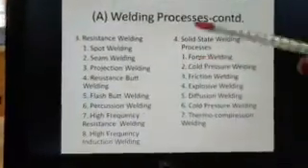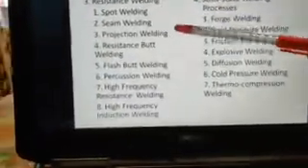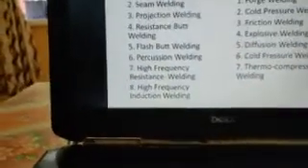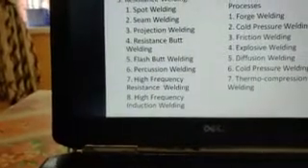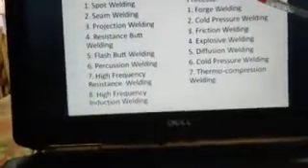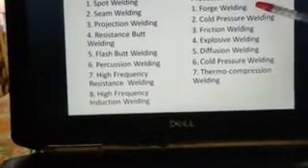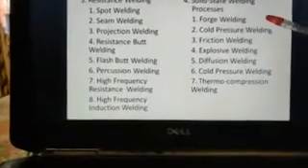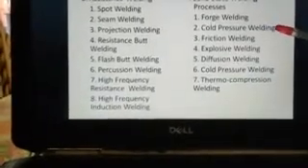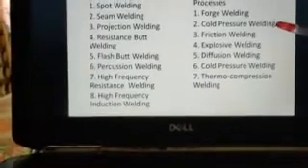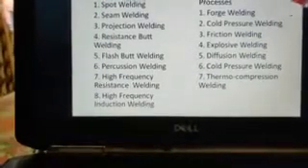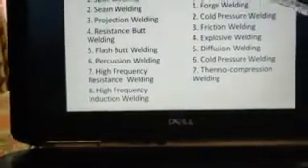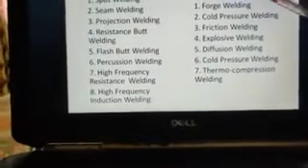Then we have resistance welding in the forms of spot welding, seam welding, projection welding, resistance butt welding, flash butt welding, percussion welding, all based on how the weld appears post welding operation. Then we have the solid state welding, which is forge welding, which we have already seen in the types of forging process, and I won't be discussing more in detail about forge welding. Then the cold pressure welding. Here the metal is not fused, metal remains in its solid form itself. Rather than getting converted in the molten state, we will maintain it in the solid state. That is why it is called as solid state welding, where the phase of the metal does not change.